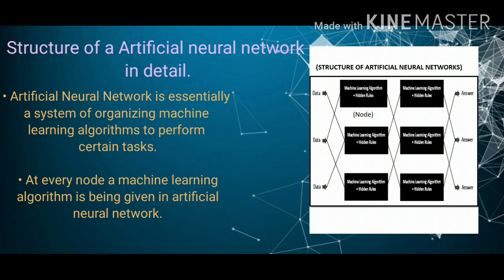An artificial neural network is essentially a system of organizing machine learning algorithms to perform certain tasks, or in other words, at every node of an artificial neural network, a machine learning algorithm is being given. Now you must be thinking here, what is a node? Now listen, a node is the computational unit that combines the input and output connection in a machine. Nodes are then organized into layers to comprise a network.